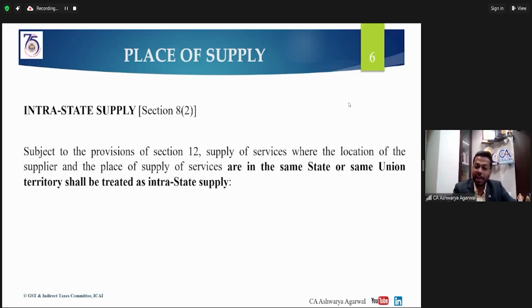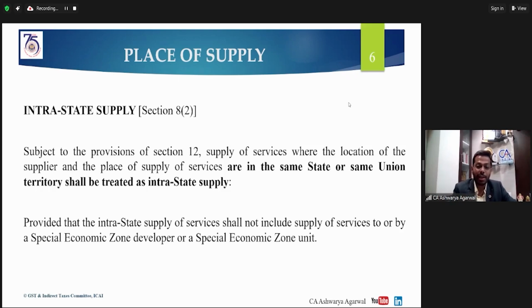This definition becomes very important in the case of works contract service, because as we know, there are contractors who are providing services across India, and there are various contractors providing services outside India also. But the recipient may be in your same state or a state other than the state where this service is being provided. That will have an impact on the tax which you are charging, and also an impact on the flow of input tax credit for the recipient. That is a very important thing which we find is being neglected in many cases. So it is something we will be taking forward.